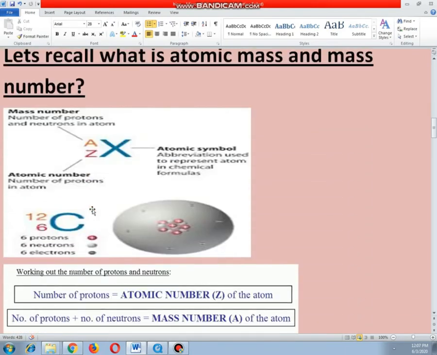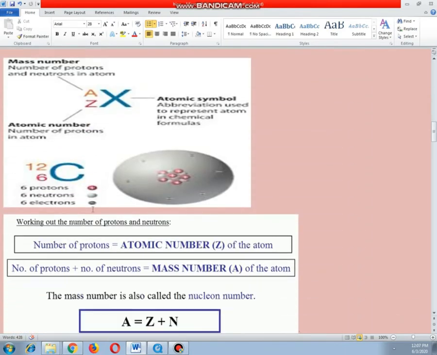Now I am recalling atomic number and mass number. This is the symbol of an element, which is used to represent the element, and these are the atomic number and the atomic mass. Now what is actually mass number? Mass number is the sum of protons and neutrons. The total sum of protons and neutrons in the nucleus of an atom is called the mass number, while the number of protons or the number of electrons is termed the atomic number.